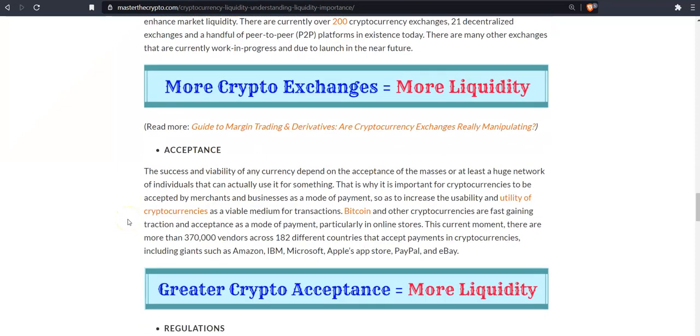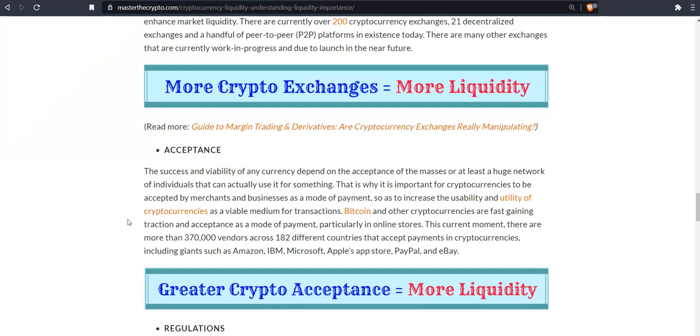Acceptance. The success and viability of any currency depend on the acceptance of the masses, or at least a huge network of individuals that can actually use it for something. That is why it is important for cryptocurrencies to be accepted by merchants and businesses as a mode of payment, so as to increase the usability and utility of cryptocurrencies as a viable medium for transactions, which is perfect for the G999. We have that platform.